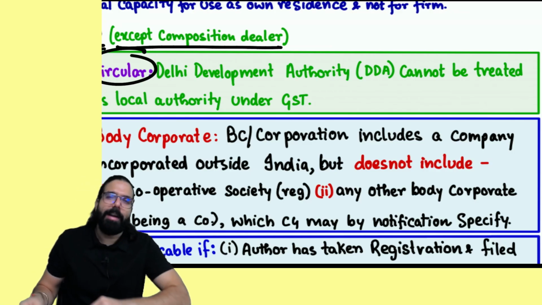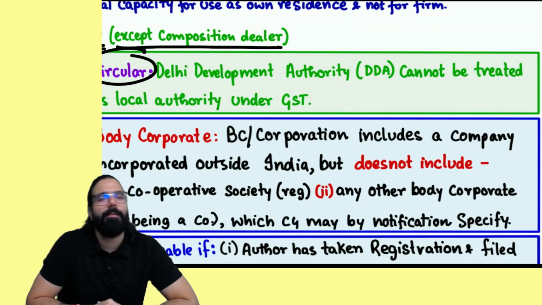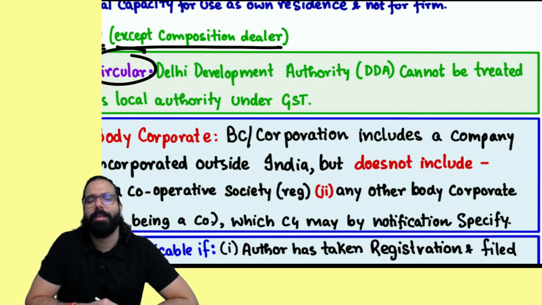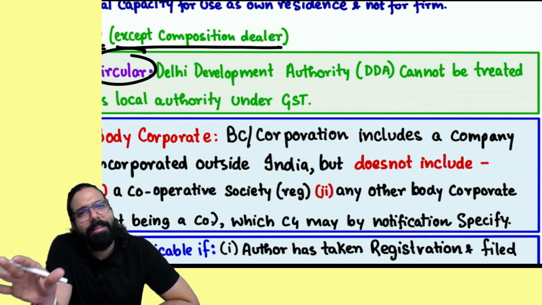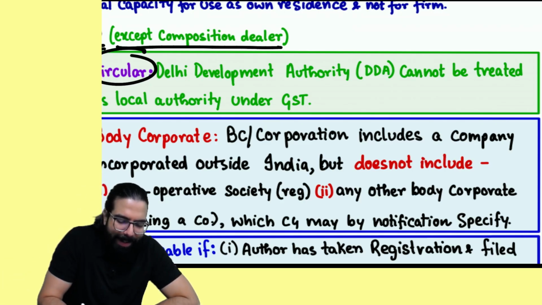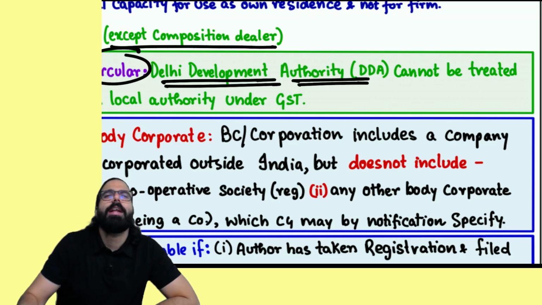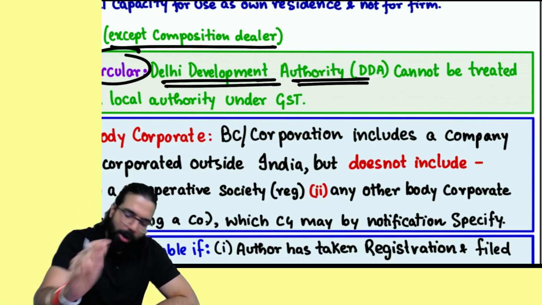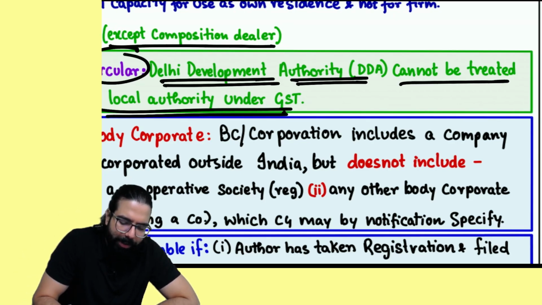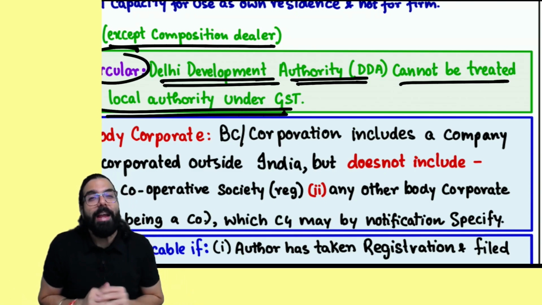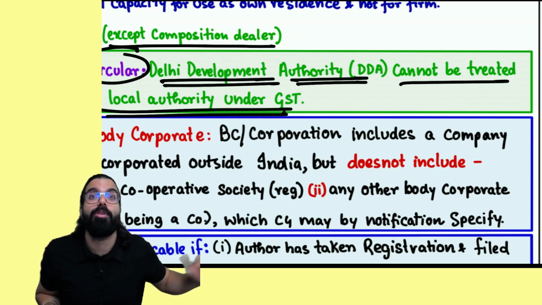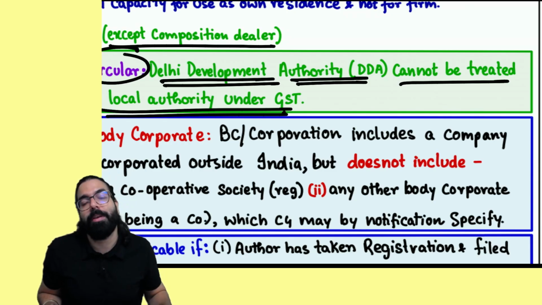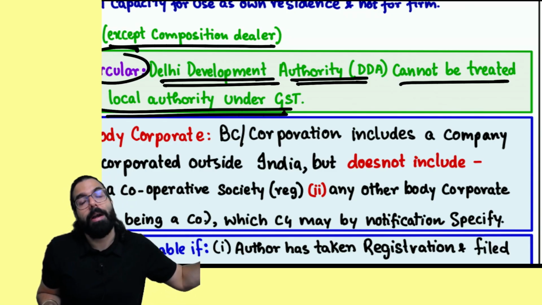And hence, they clarified one thing. One small question came in front of the GST Council whether Delhi Development Authority is a local authority. They said no, Baba. Municipalities, panchayats are local authorities. Delhi Development Authorities never fall within the definition of local authority. They are formed by the central government, but they are not local authorities. They cannot be treated as local authorities under GST. And hence, if Delhi Development Authority does anything which is told under 243W, it will be neither supply of goods nor supply of service. It will simply be taxable, everyone.